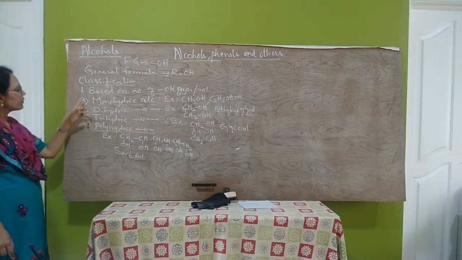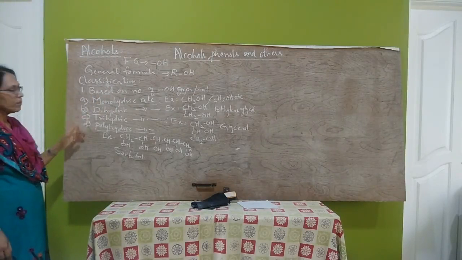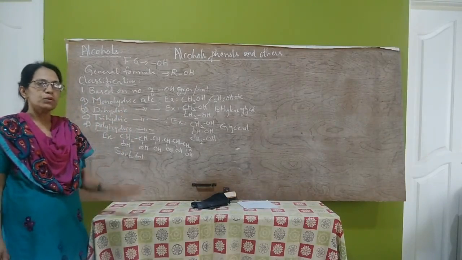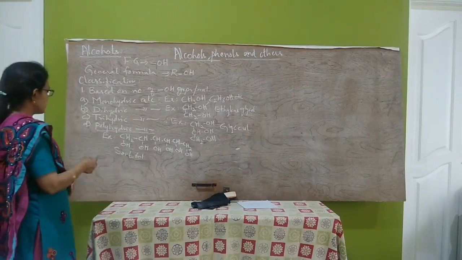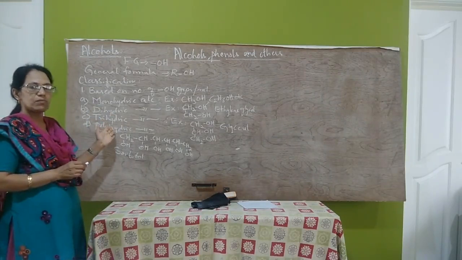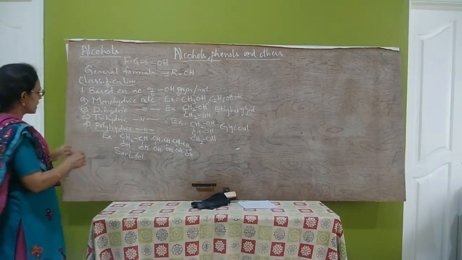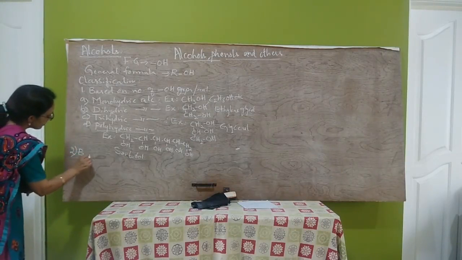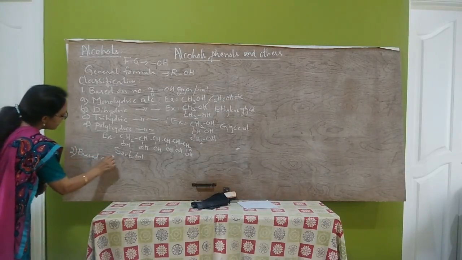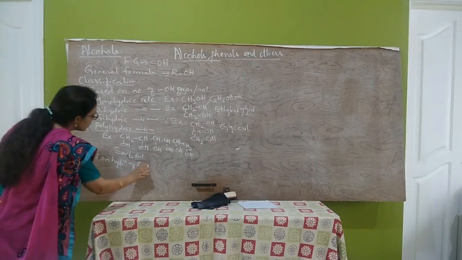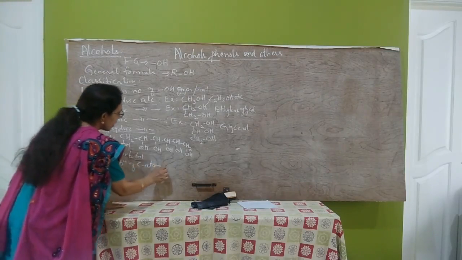The next type of classification is based on the type of carbon to which the OH group is attached. So that is based on the hybridization of carbon to which the OH group is attached. Second type of classification is based on hybridization of carbon atom to which OH group is attached.